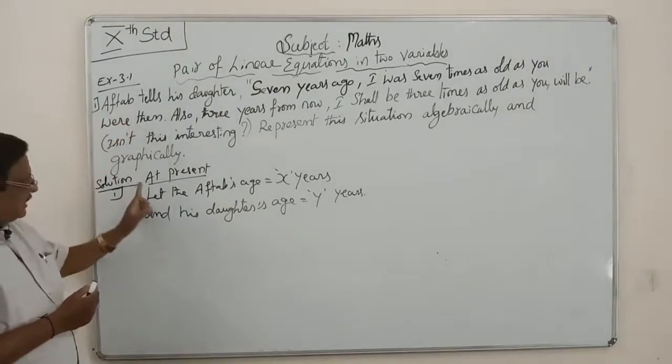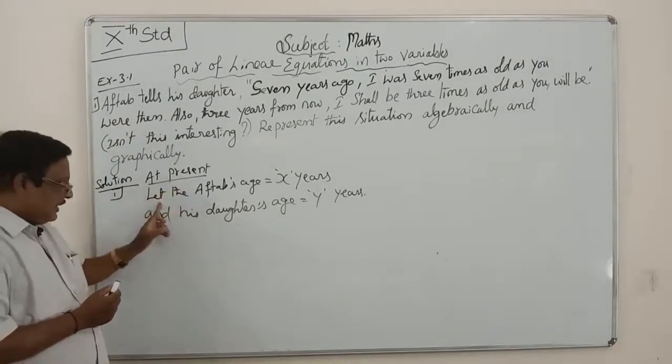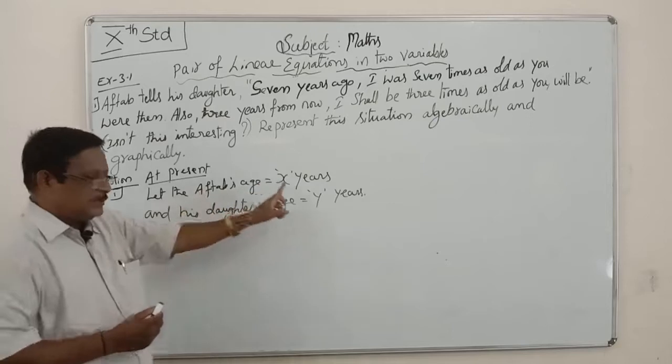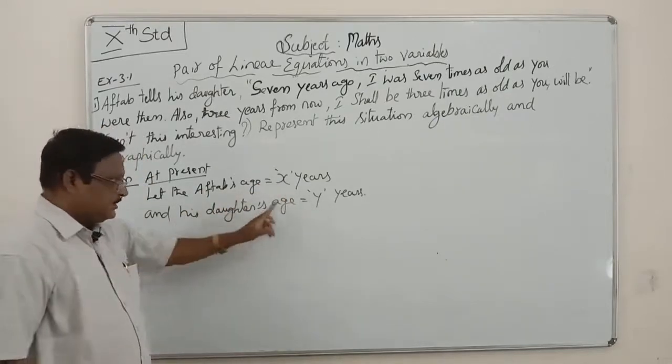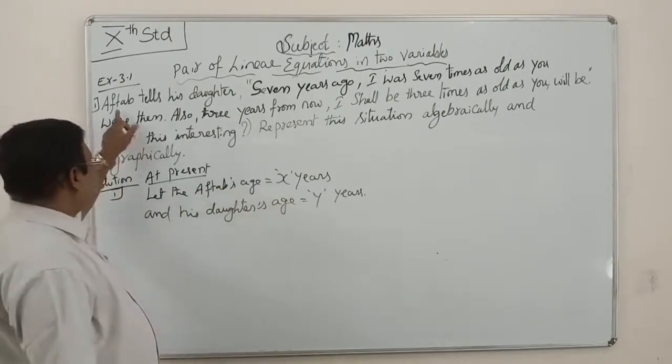At present, let the present age of Aftab be x years and his daughter's age be y years. What is the condition you see here?